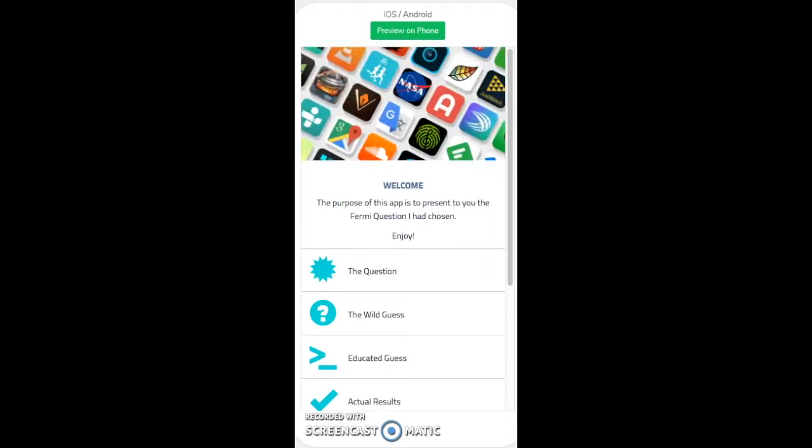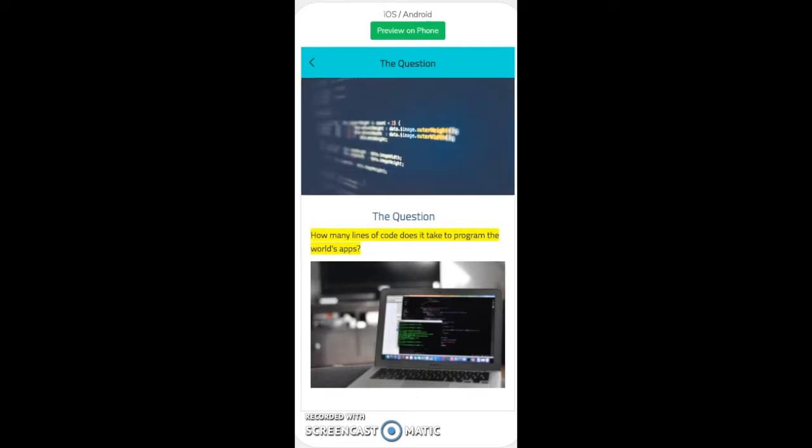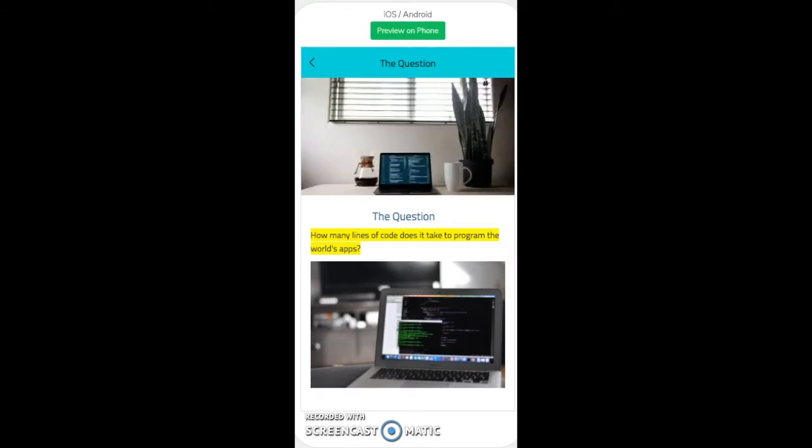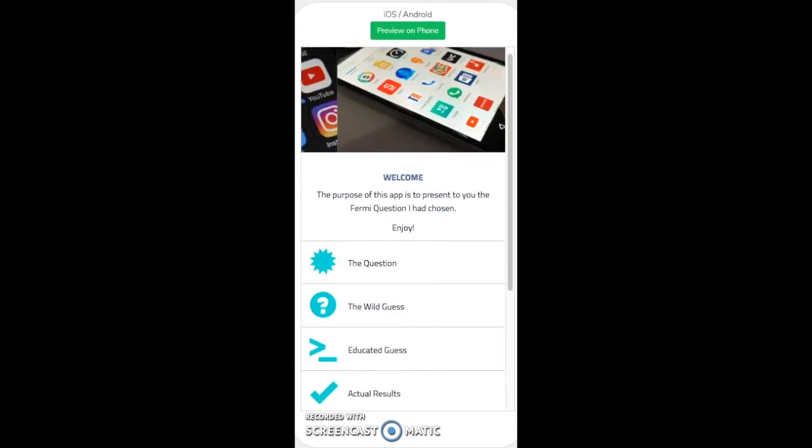So let's go ahead and get to the question. The question that I decided to research consisted of how many lines of code would it take to program the world's apps? And here I decided to incorporate some more images that deal with the computer science themes, so software engineers, lines of code, as well as just programming on MacBooks, because who doesn't like that? So let's go ahead and get to my wild guess.